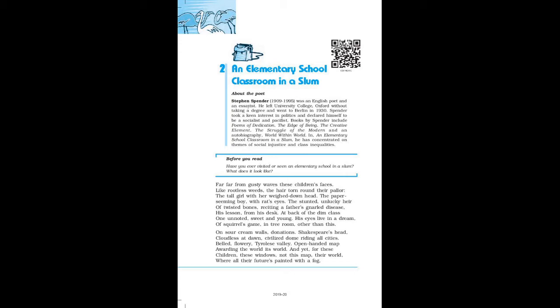The poet describes the walls of the school, and they are cream in color, the color of sour cream. That's why they are called sour colored walls. This means that the walls are not clean. They have not been painted recently, and the walls are covered with different charts and images that must have been donated by different people. The people have donated the things, and they have been pasted on the walls of the classroom. But the walls are very dirty. They are not painted recently.